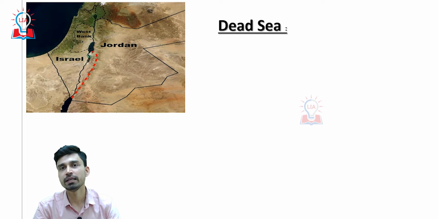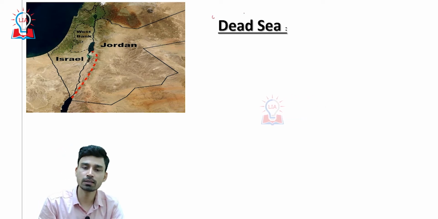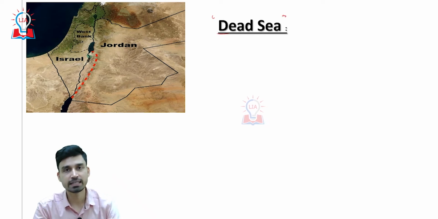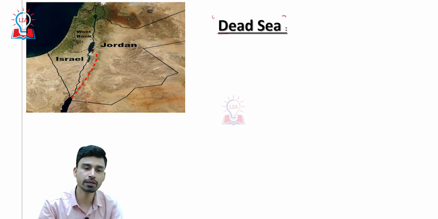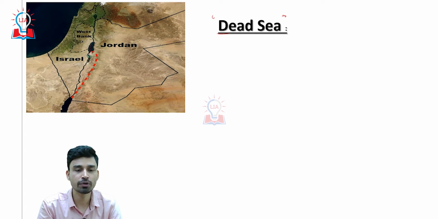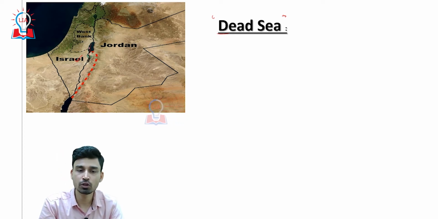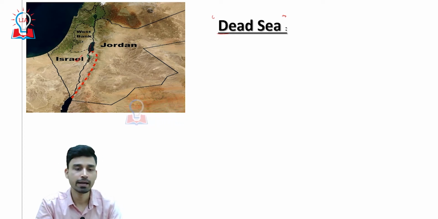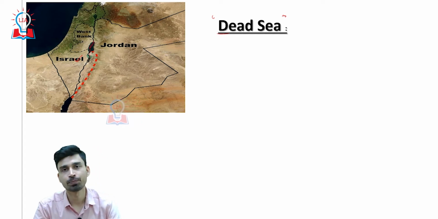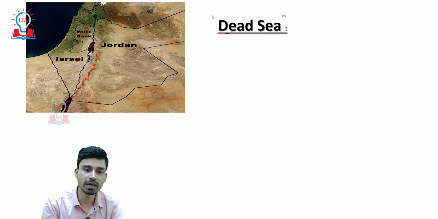Now, after completing these two seas in the Eurasian region, let us come to another important sea, the Dead Sea. If we try to understand geographically, this is the location of the Dead Sea, situated between the two countries Israel and Jordan. However, the northern part of the Dead Sea is lying in the West Bank area. West Bank is one of the regions that, though located in Israel, is controlled by Palestine. We have the West Bank here, and on this side, near the Mediterranean, we have the Gaza Strip.